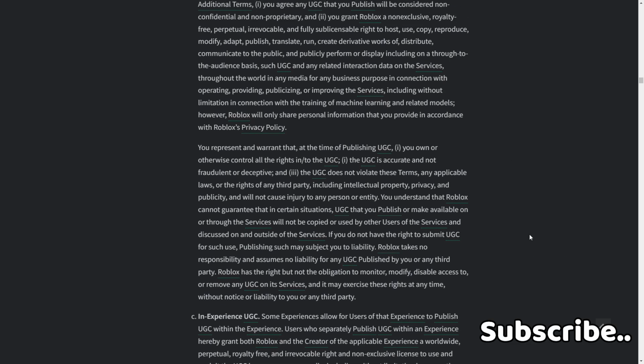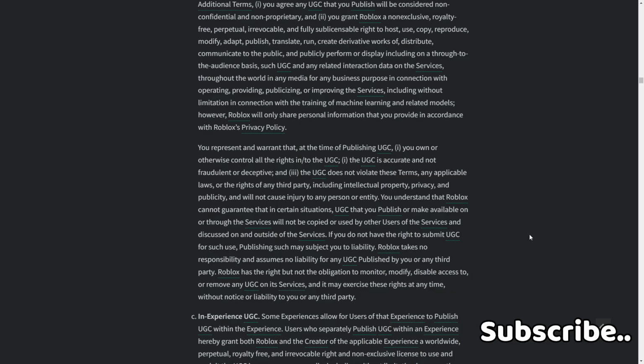You represent and warrant that at the time of publishing UGC: 1. You own or otherwise control all the rights in the UGC. 2. The UGC is accurate and not fraudulent or deceptive, and 3. The UGC does not violate these terms, any applicable laws, or the rights of any third party, including intellectual property, privacy, and publicity, and will not cause injury to any person or entity.